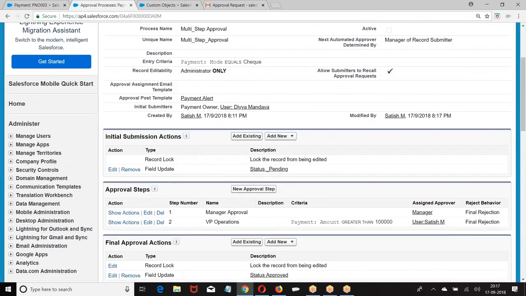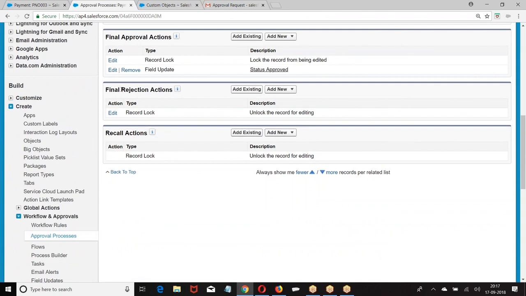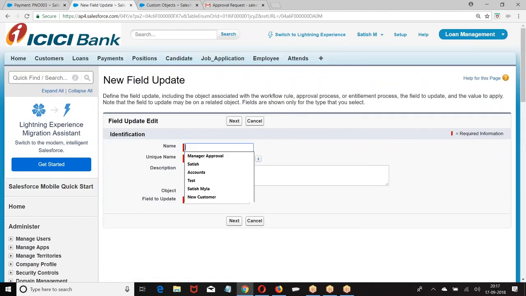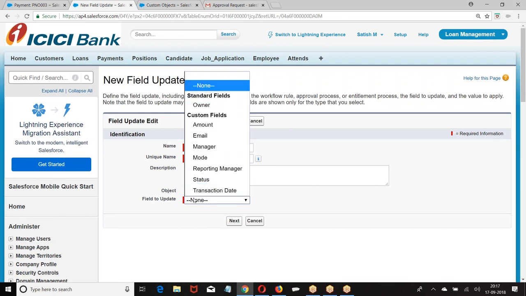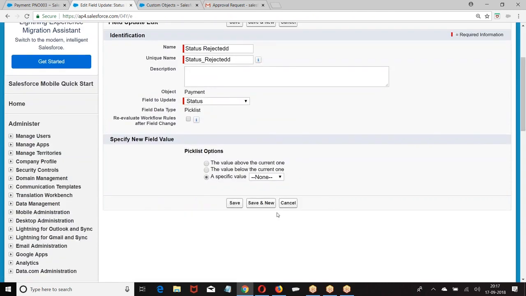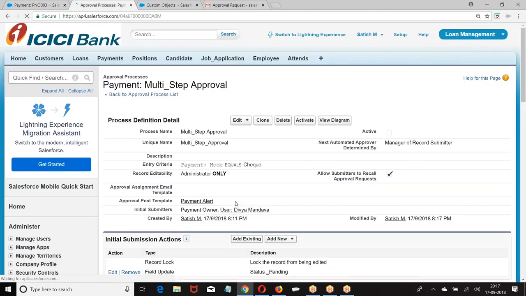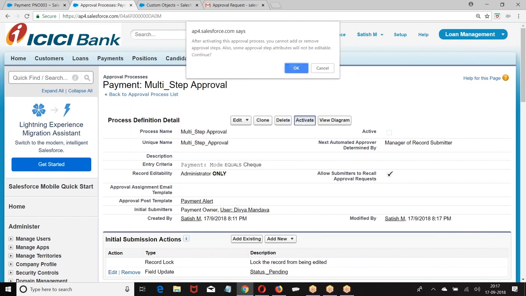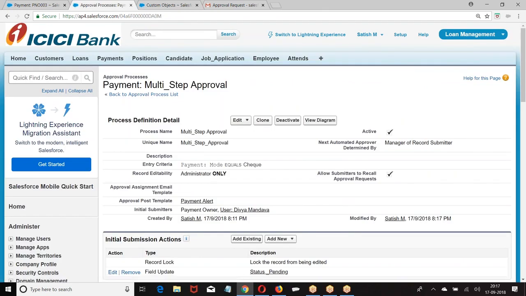Status approved. Finally, if the record is rejected, so I told, if the manager approves, manager status approved or rejected. If it goes to VP operation, if he approves, approved or rejected. Finally, if everyone approves, status is approved or rejected.